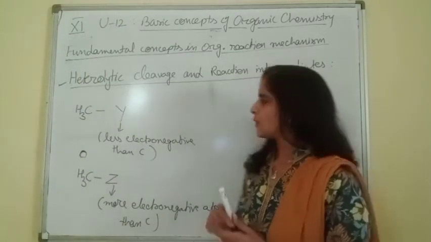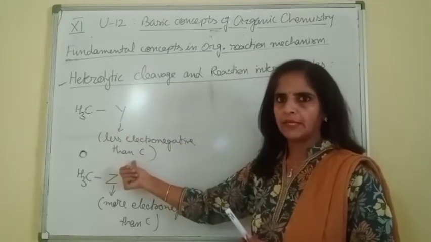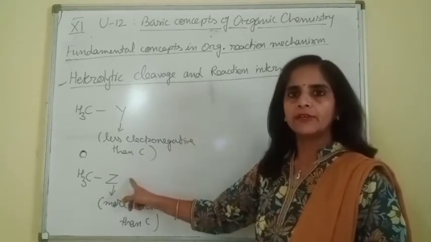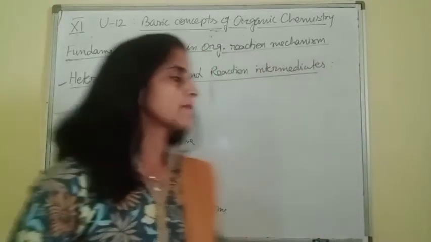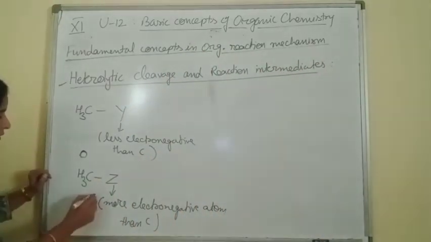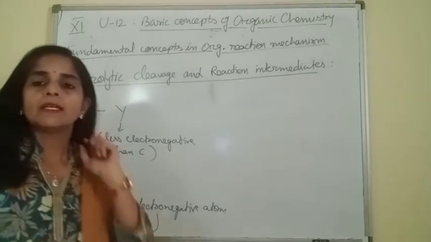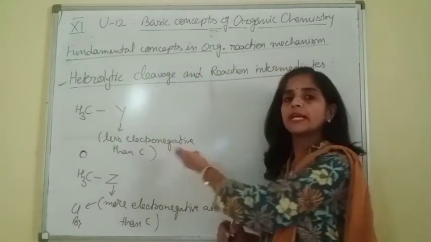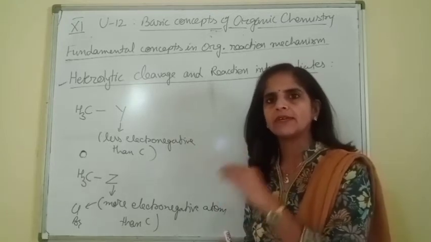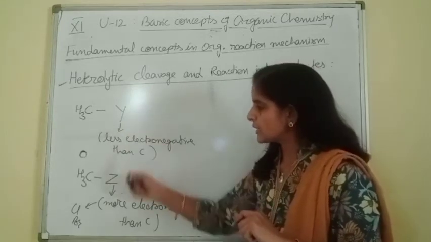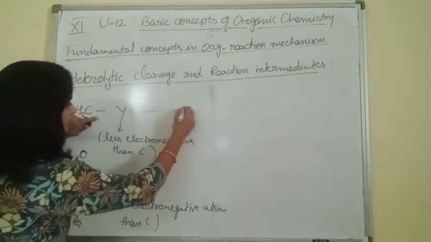When carbon is bonded with the atom Y, which is less electronegative as compared to carbon, or carbon is bonded with atom Z, which is more electronegative as compared to carbon, like a halogen. If Z is a halogen, chlorine or bromine for example, all are more electronegative than carbon. Or here we can take hydrogen, because hydrogen is less electronegative than carbon, or any other less electronegative atom. So in both cases, heterolytic cleavage takes place. Let us discuss what happens in these two cases.